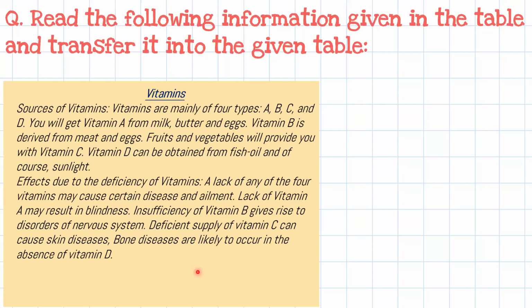Now, the heading is already given, the title is already given, that this passage is all about vitamins. So you can give the same title. And first we will underline the main points. Vitamin A: we get vitamin A from milk, butter, and eggs. Vitamin B we get from meat and eggs. Vitamin C we get from fruits and vegetables. And the last is vitamin D that we get from fish oil and sunlight. Now the effects due to vitamins.